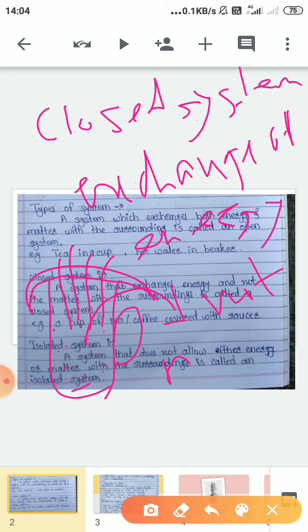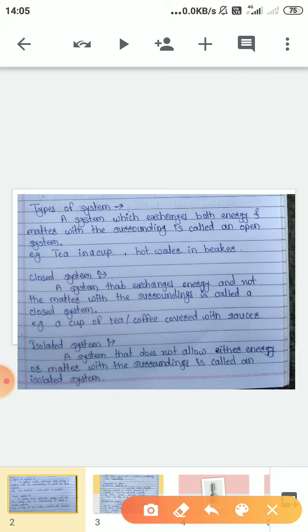Such a system is called a closed system. So what we have to remember: a system that exchanges energy and not matter with the surrounding is called a closed system. An example is a cup of tea or coffee covered with a saucer.